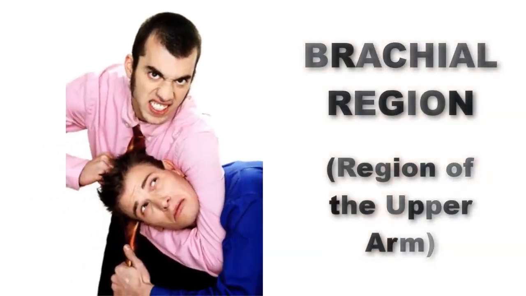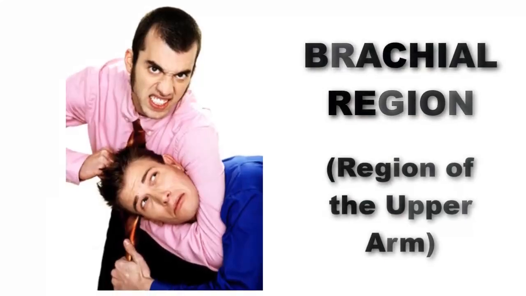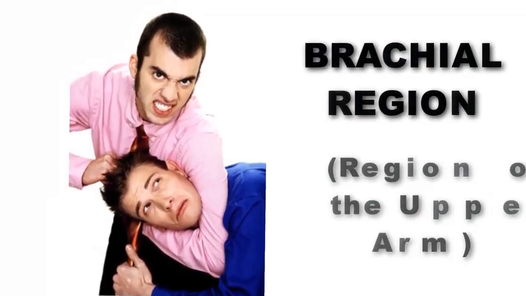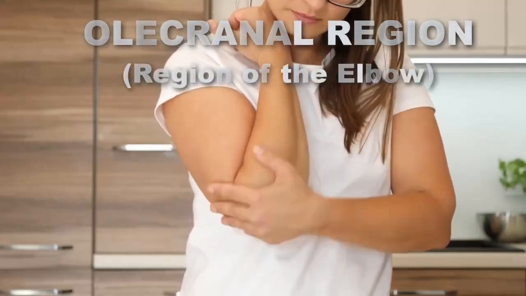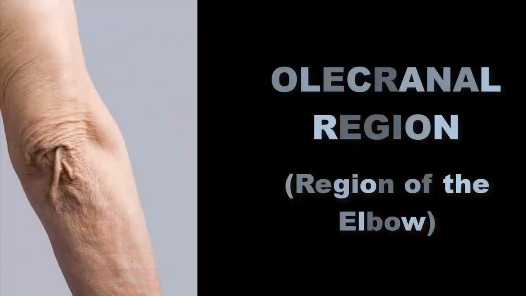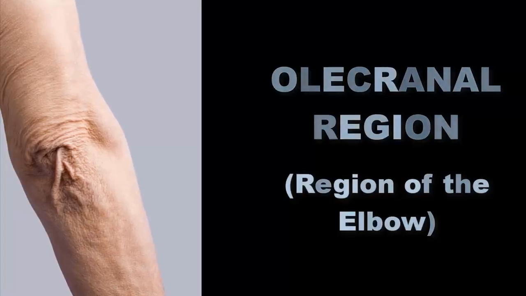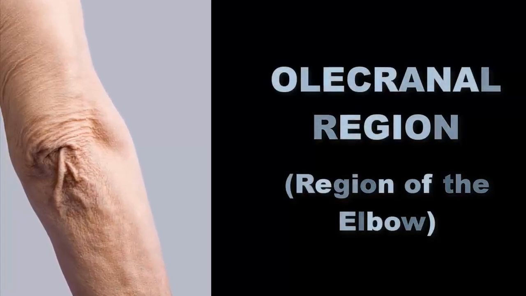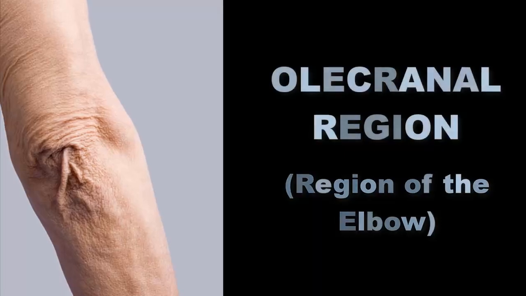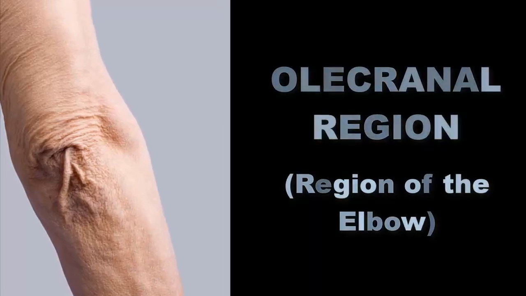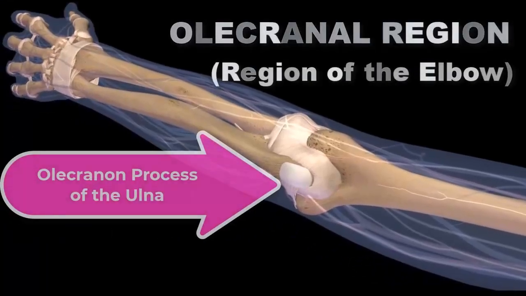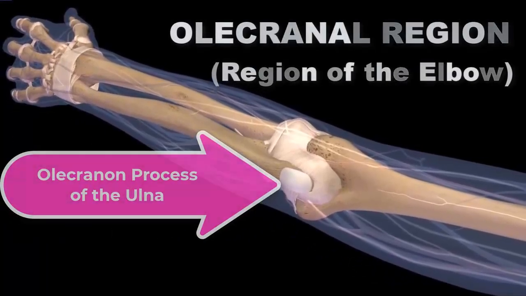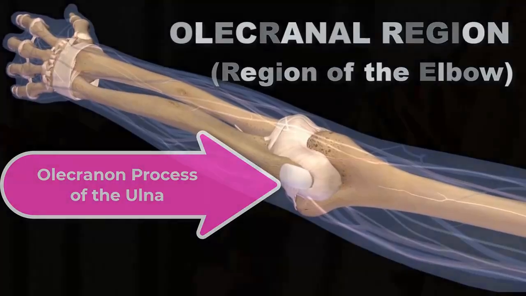Think of a wrestler having someone in a headlock saying, "I'll breaky your face." The region of the outer elbow is the olecranal region. Think of the back of an old person's elbow with nooks and crannies. Old and crannies reminds me of the olecranal region. This is also where the olecranon process of the ulna is located, which forms the elbow.